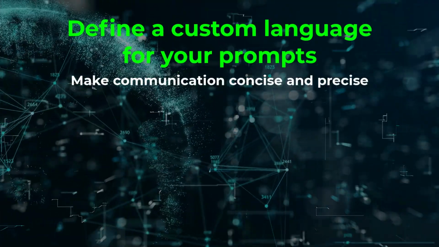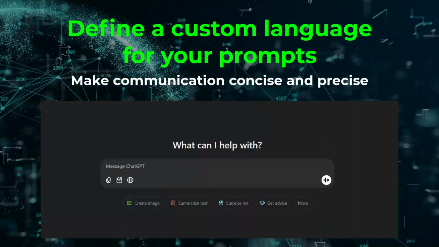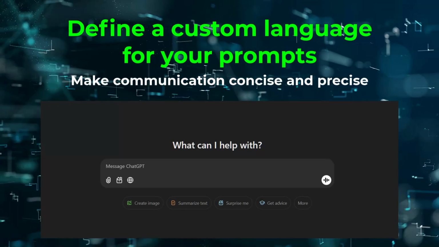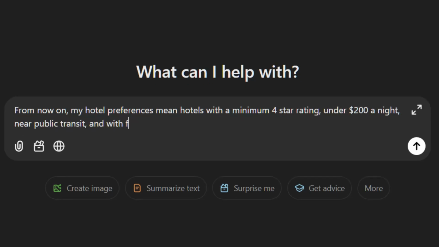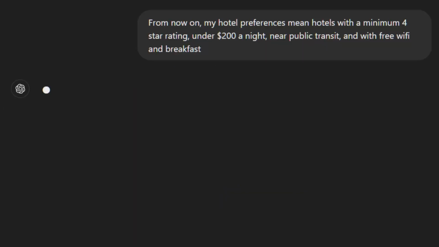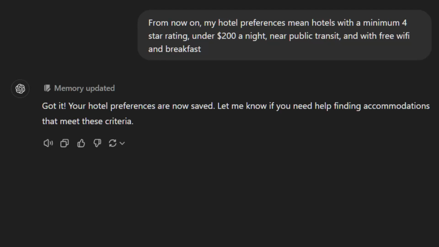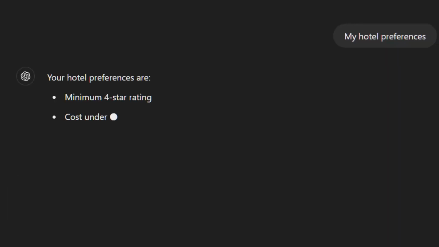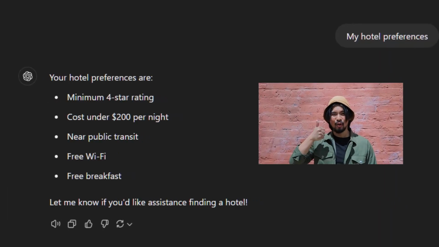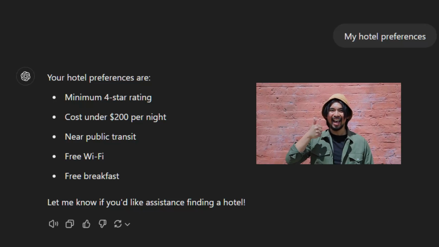Let's break it down. Define your rules. Tell the AI what your shorthand means. Next, test the shorthand. Ensure the AI responds correctly. You can expand as needed and add more rules to your system.